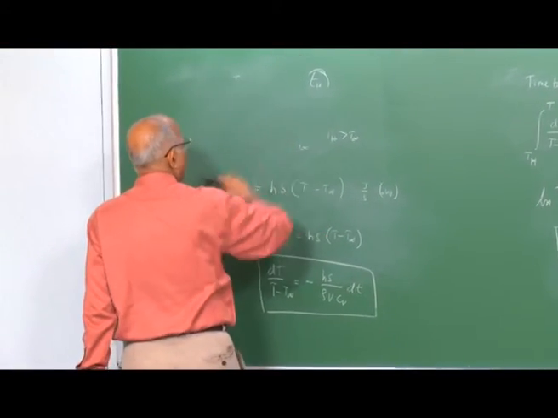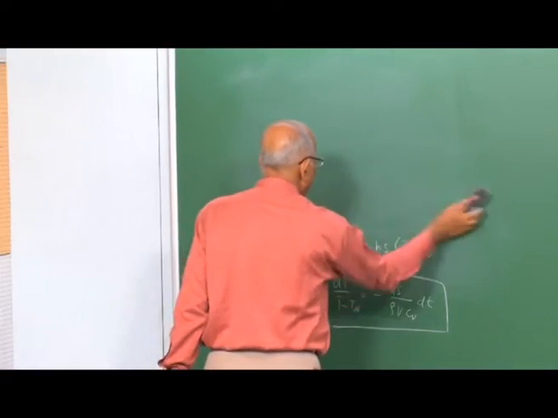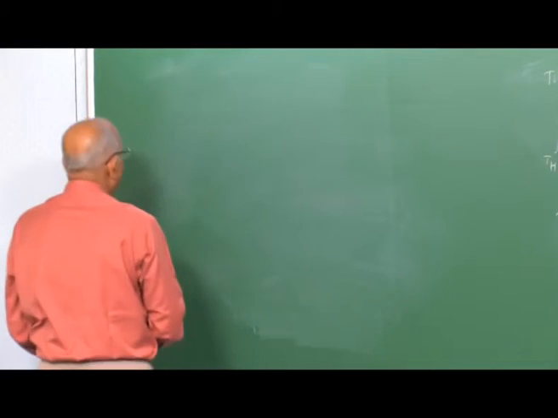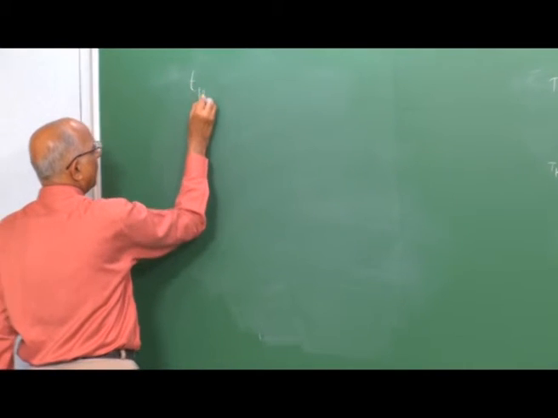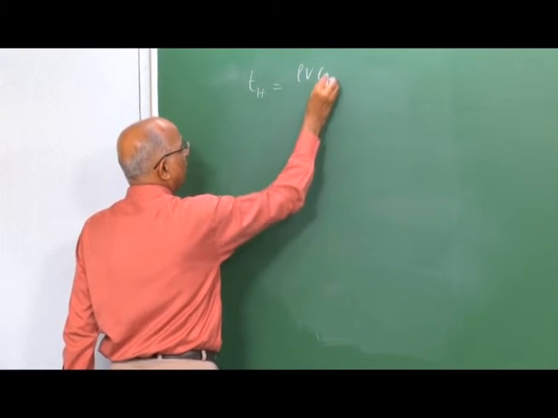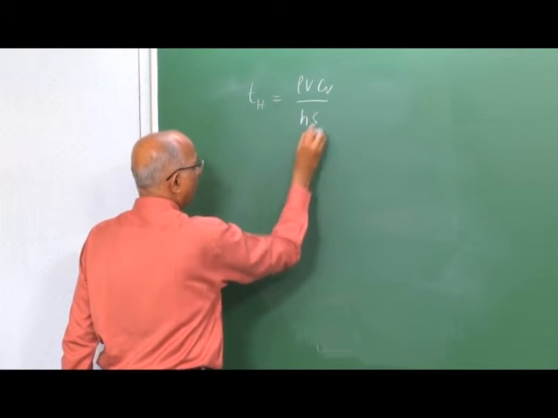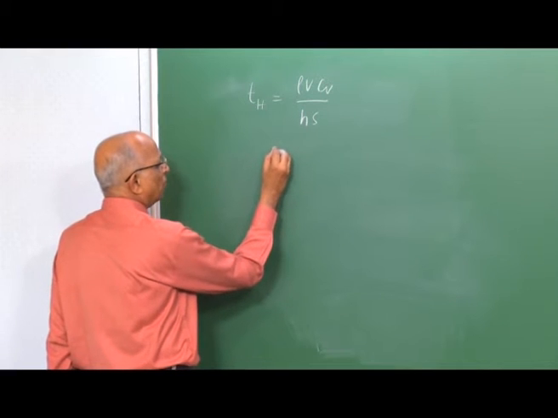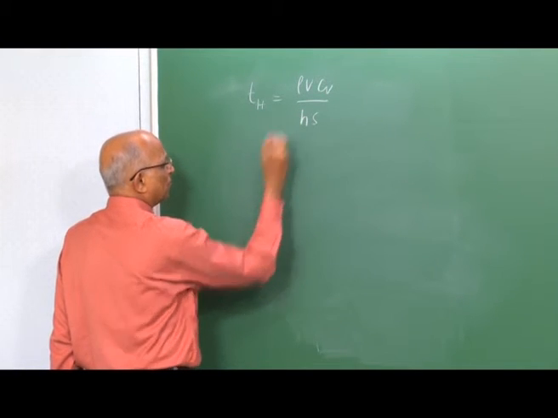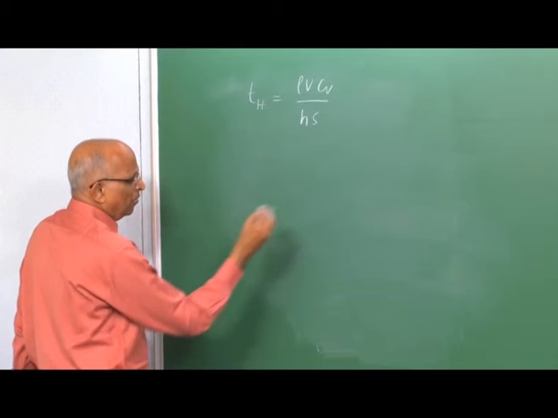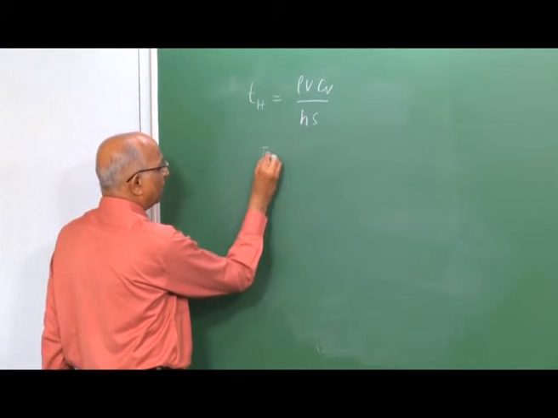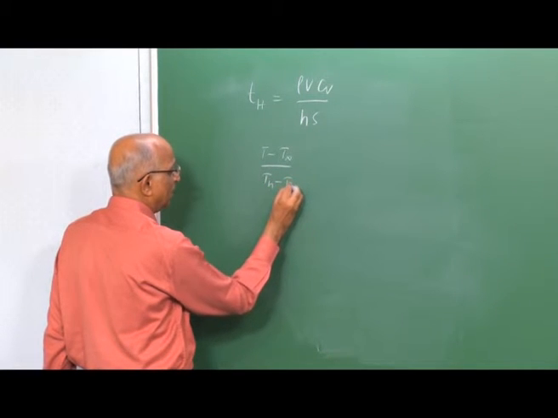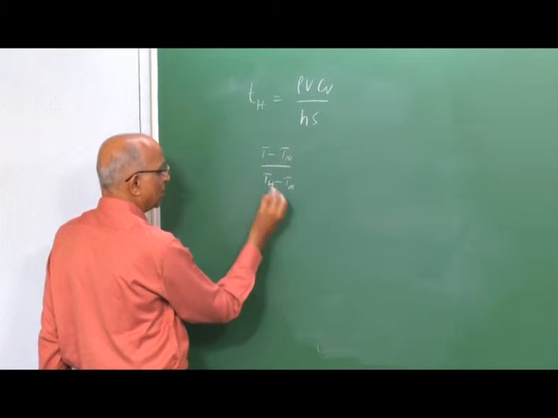We tell ourselves, well, I have been able to calculate the heat transfer time. Let's put it down. I say, well, Th is equal to rho V Cv divided by Hs. Many people also call the heat transfer time the thermal response of a system. Why is it? If I take a look at the expression, I have (T minus T ambient) divided by (Th minus T ambient), that is the initial value over here.